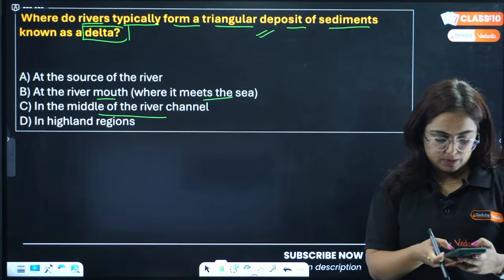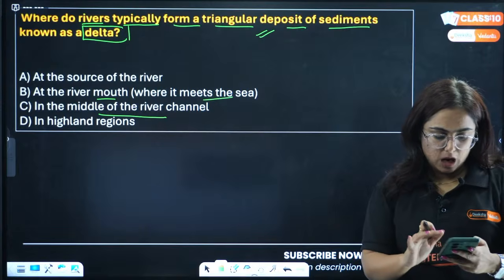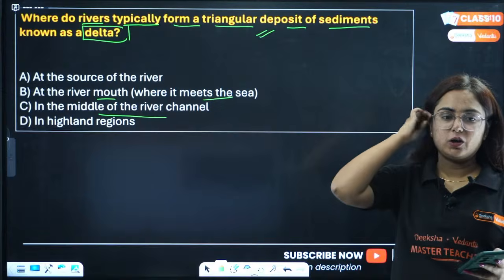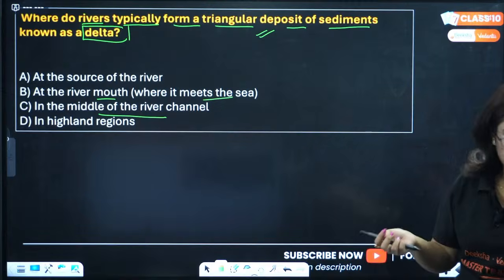How are you, ma'am? I am very good. Aru, how are you, beta? How is your preparation going on? Did you start class 9 or are you waiting for schools to reopen?